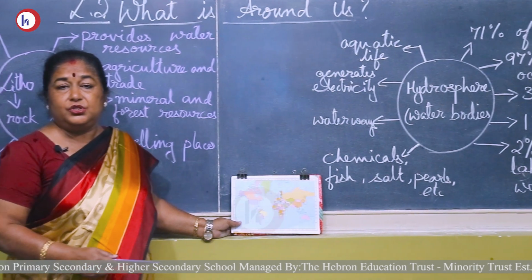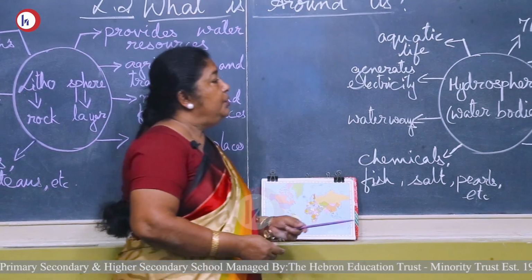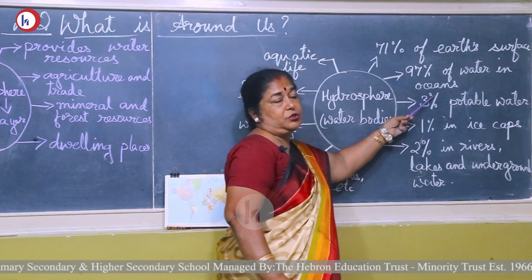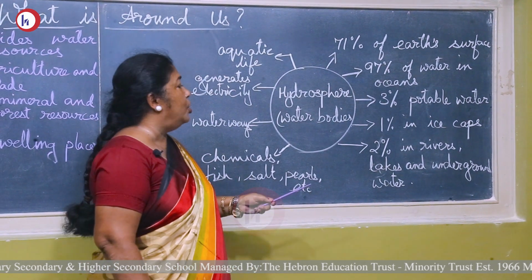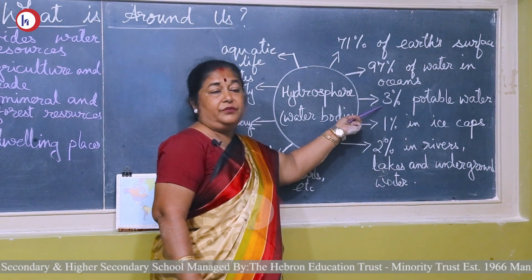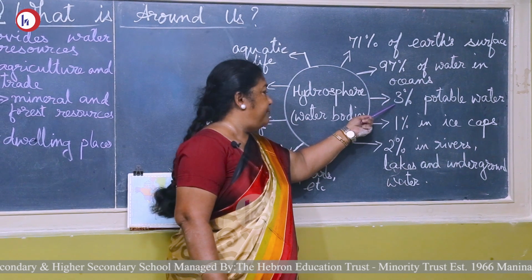Can we use this ocean water? Can we drink it, even for agriculture or crops? No. We have only 3% of potable water. Potable water is water which is fit for agriculture or use. Only 3%. So we always say we have to use water judiciously, very carefully.